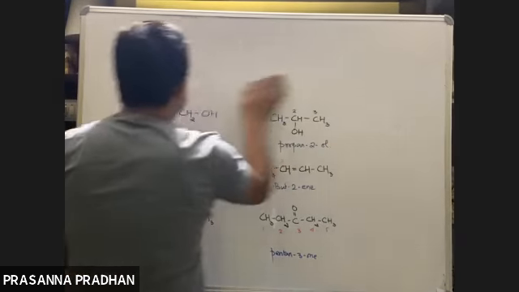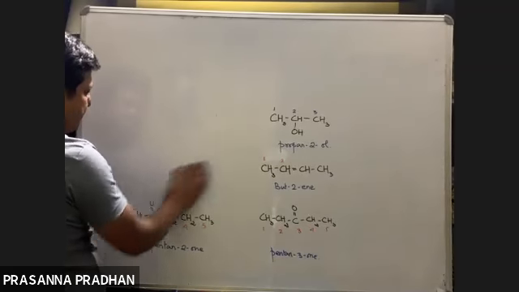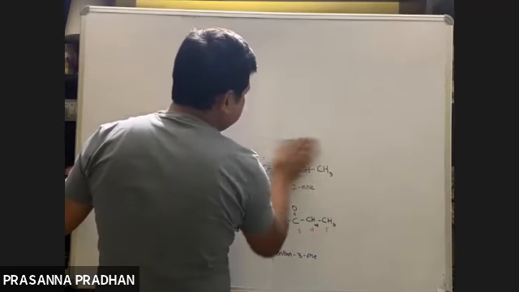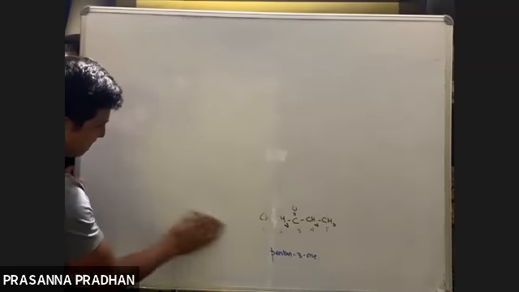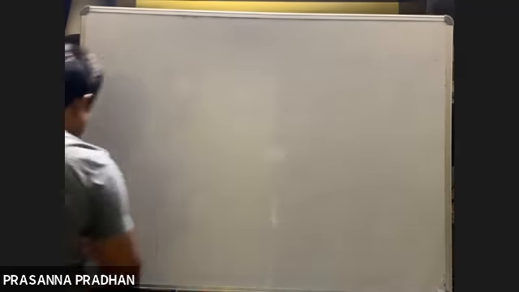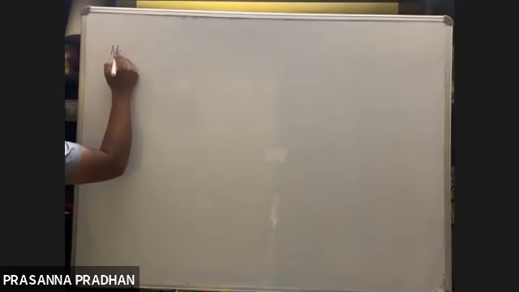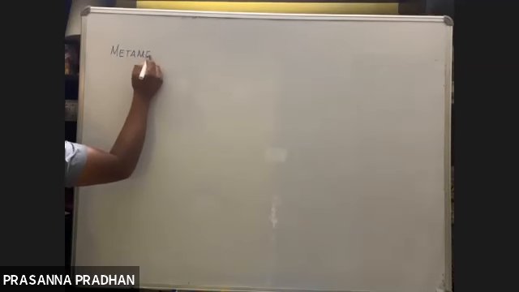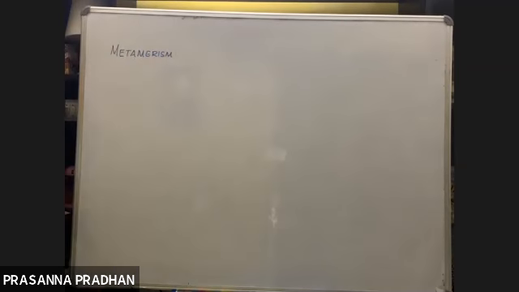Now let us see another type of isomerism. I think this is not in your syllabus, but you should learn this. It's better we know this. Now see, it's known as metamerism.